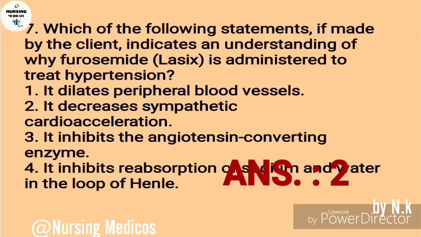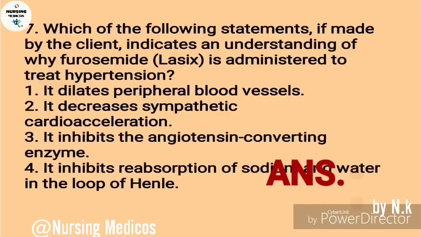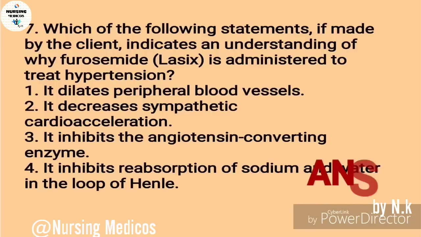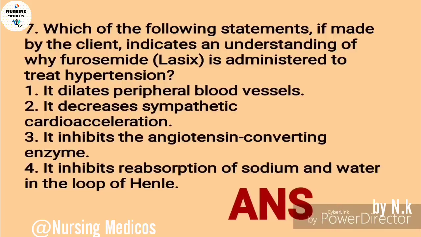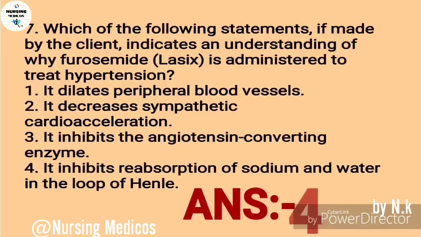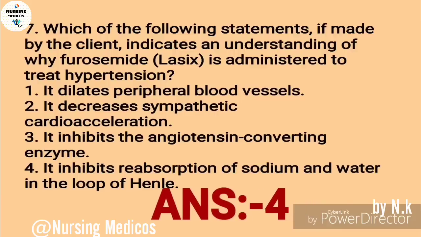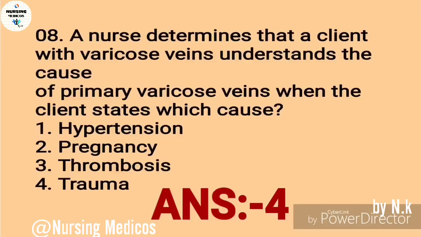Which of the following statement, if made by the client, indicate an understanding of why furosemide Lasix is given to treat hypertension? 1. It dilates peripheral blood vessels. Second one, it decreases sympathetic cardioacceleration. Third one, it inhibits the angiotensin converting enzyme. Fourth one, it inhibits reabsorption of sodium and water in the loop of Henle. For that answer is 4.